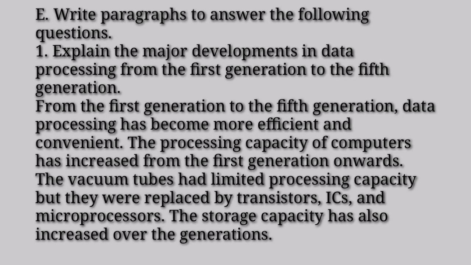Write a paragraph to answer the following question. Explain the major development in data processing from first generation to fifth generation. From the first generation to fifth generation, data processing has become more efficient and convenient. The processing capacity of computers has increased from one generation onward. The vacuum tube had limited processing capacity, but they were replaced by transistors, ICs, microprocessors. The storage capacity has also increased over the generations.